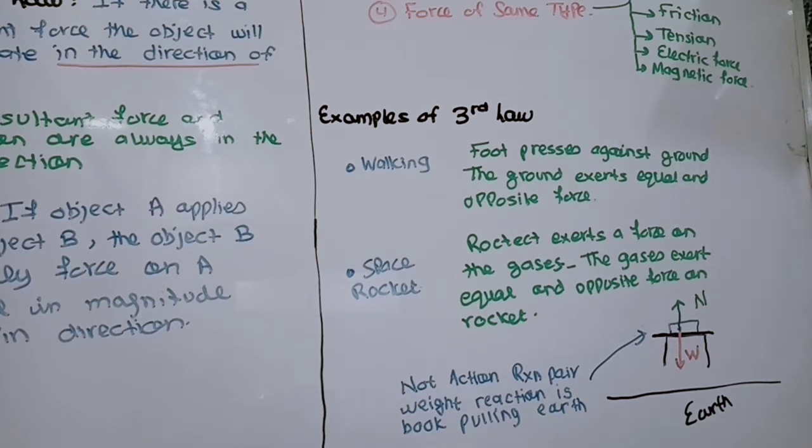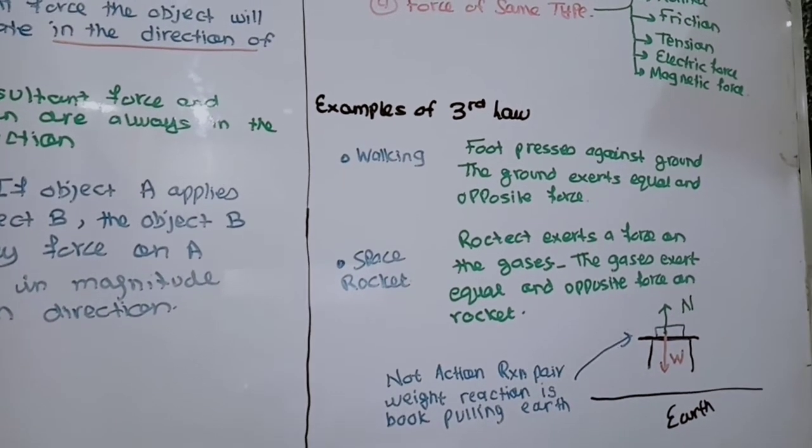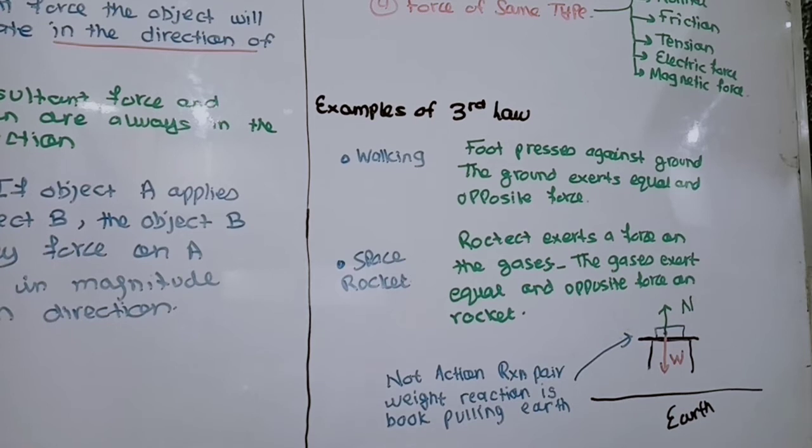One of the misconceptions about Newton's third law is regarding a book placed on a table. The normal force and the weight are not an action-reaction pair for Newton's third law. That's not an example of Newton's third law. In fact, the weight is a gravitational force, so the reaction force would be from the earth, the book pulling the earth.